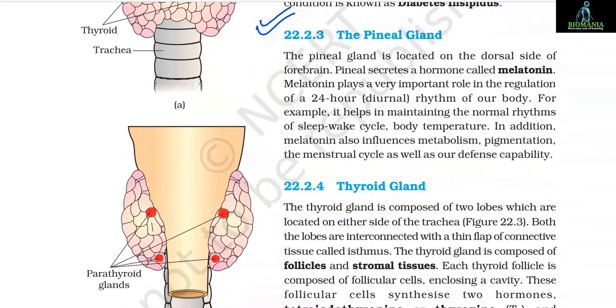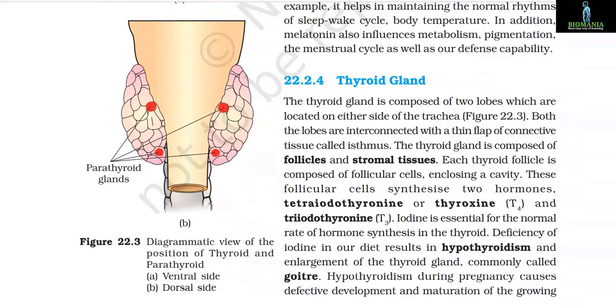22.2.3 The pineal gland. The pineal gland is located on the dorsal side of the forebrain. Pineal secretes a hormone called melatonin. Melatonin plays a very important role in the regulation of a 24-hour diurnal rhythm of our body. For example, it helps in maintaining the normal rhythms of the sleep-wake cycle and body temperature. In addition, melatonin also influences metabolism, pigmentation, the menstrual cycle, as well as our defense capability.